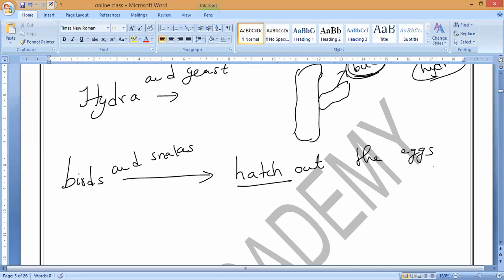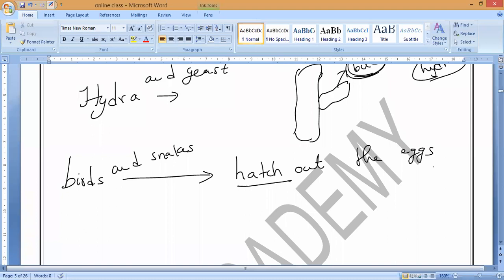If we take amoeba, by splitting; Hydra, by formation of budding; birds lay the eggs, and snakes also lay the eggs. Humans produce human babies. Cats, kittens, cubs, puppies, they are producing. Like that, different organisms have different kinds of reproduction methods, based upon the parent. Yes or no? So each species of organism reproduces in a different way.